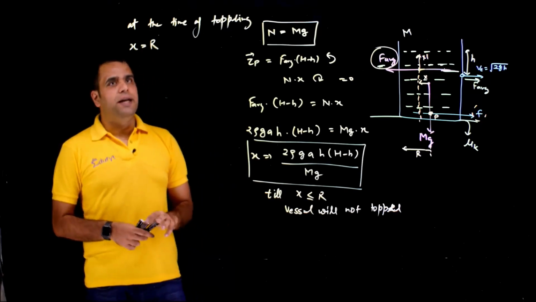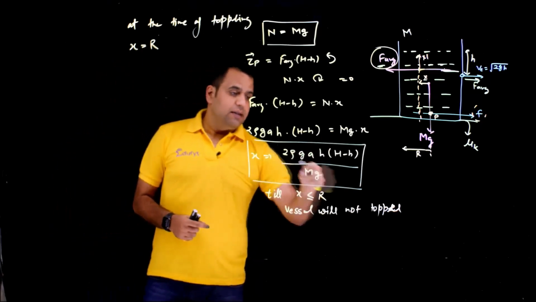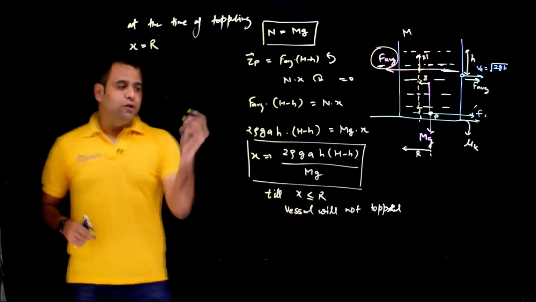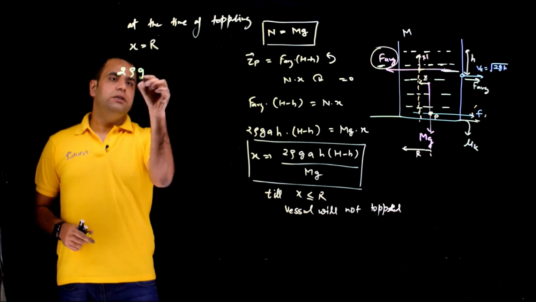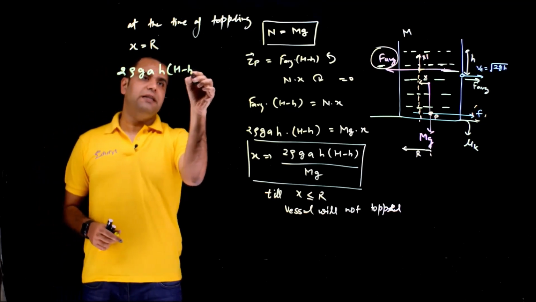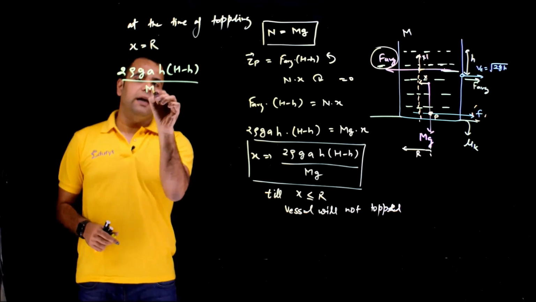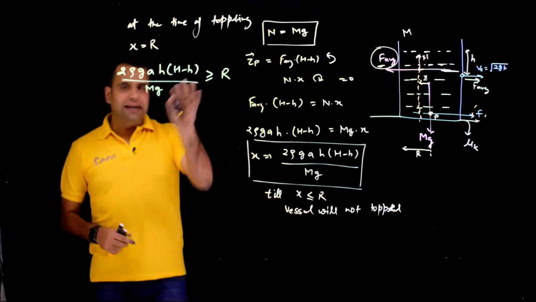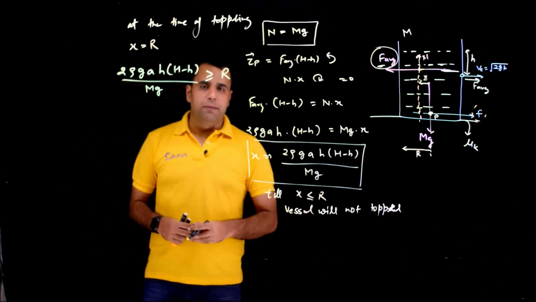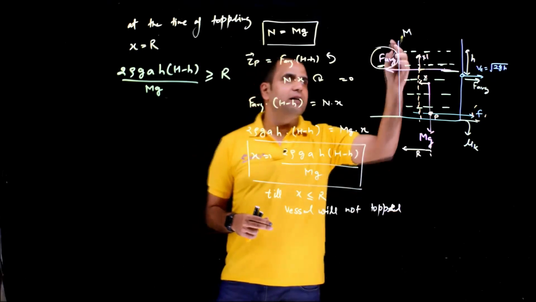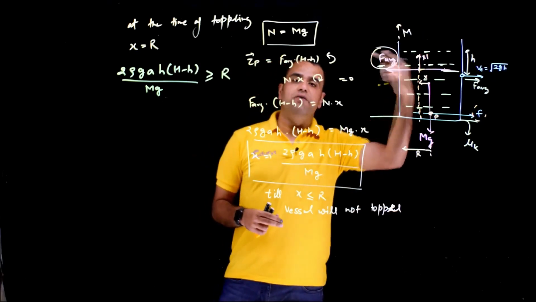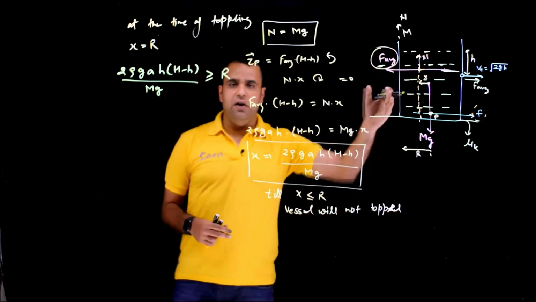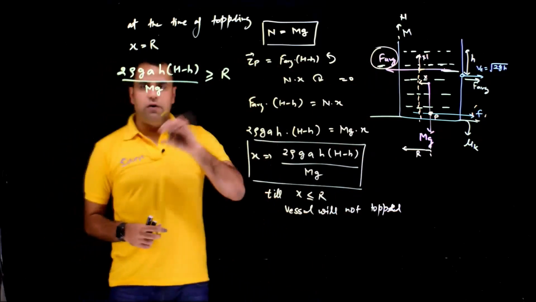So at the time of toppling, x will become R, and this right hand side value will be a little bit more than R. So this 2 rho g a h, capital H minus small h, divided by capital Mg will be slightly more than the value of capital R. And if that condition is there, the body is going to topple, because at that condition, the normal will be at its max, and that will be farthest from the center of mass, and that will be at this corner. So when the normal reaches this corner, there will be a sufficient condition for the toppling.